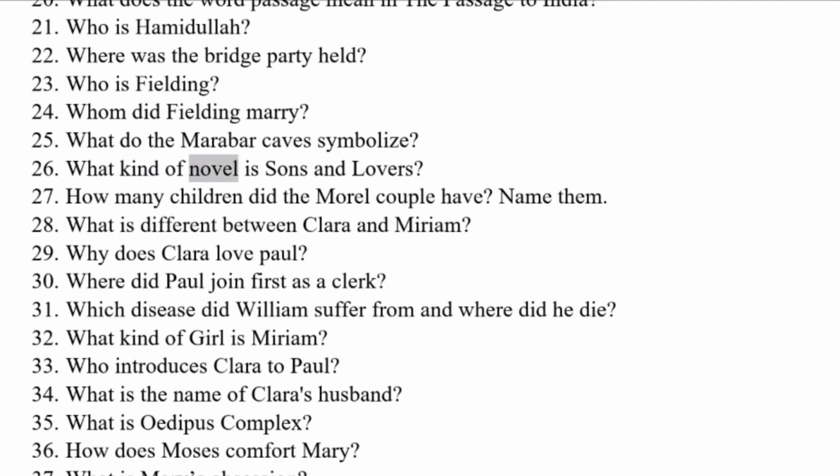What kind of novel is Sons and Lovers? How many children did the Morel couple have? Name them. What is the difference between Clara and Miriam? Why does Clara love Paul? Where did Paul join first as a clerk?